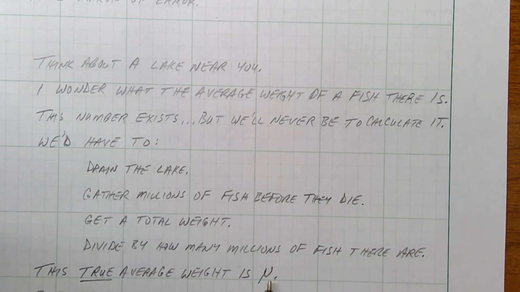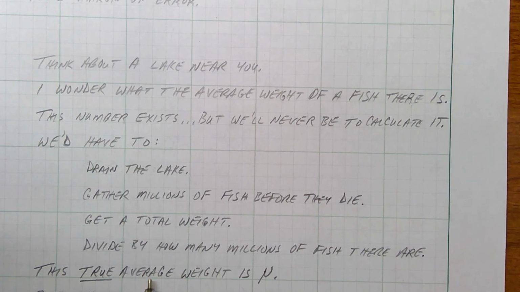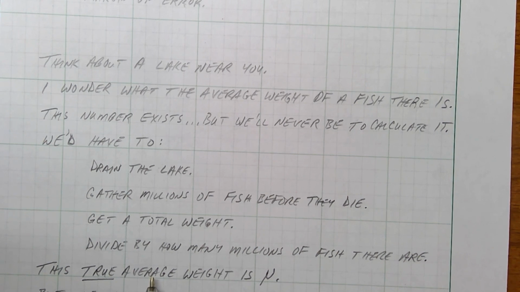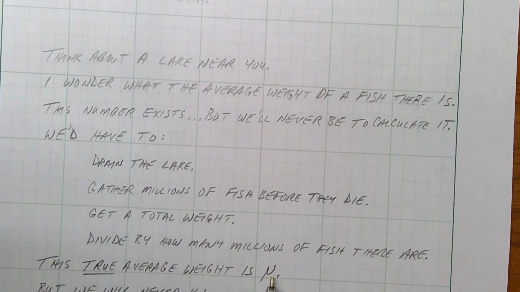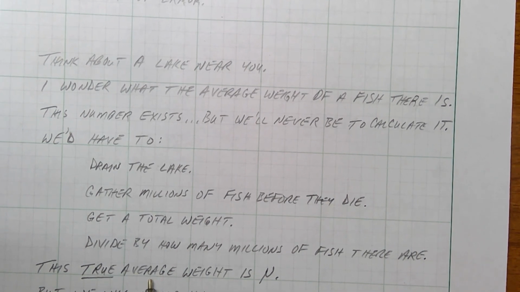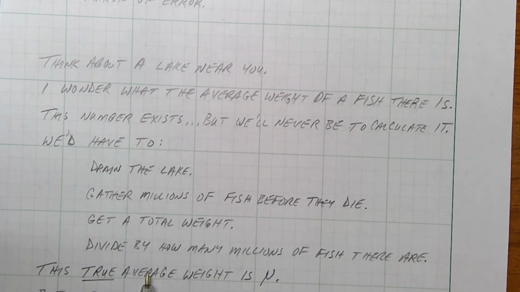Mu is kind of an idea. It's a true average weight: whatever all of the fish weigh divided by how many fish there are. Whatever that average is, it's out there. It exists, but we just aren't able to calculate it. We call that number, that kind of imaginary number, mu. That's the population mean. Mean means average, sometimes called the true average. So the true average is out there. We're not able to calculate it.